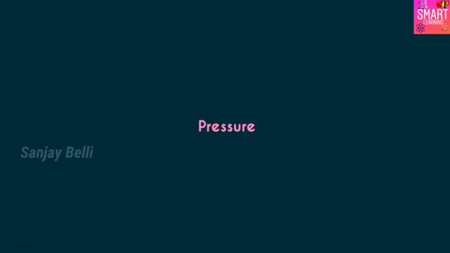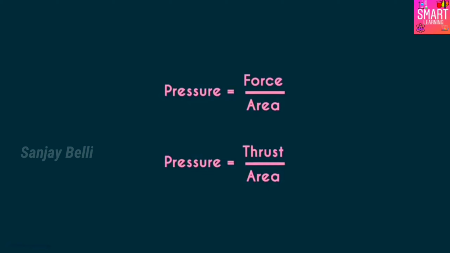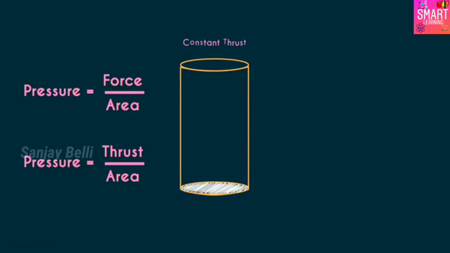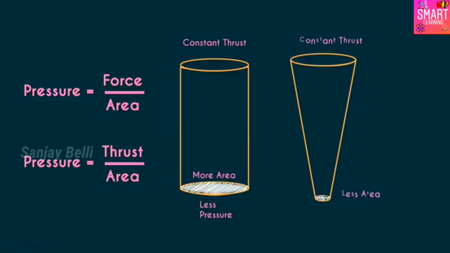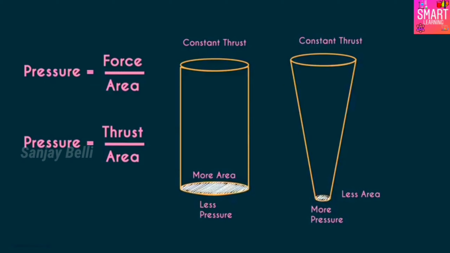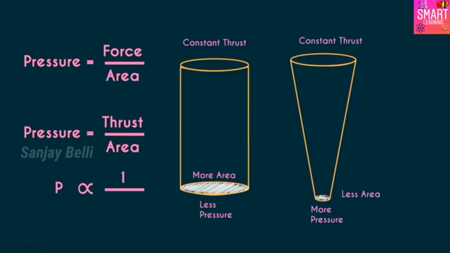Pressure is nothing but the force per unit area. If we are talking about thrust, it would be thrust per unit area. If the thrust is constant and the area is more, then the pressure will be lesser. And if the area is less, then the pressure will be more. Pressure is inversely proportional to the area on which the thrust is applied.